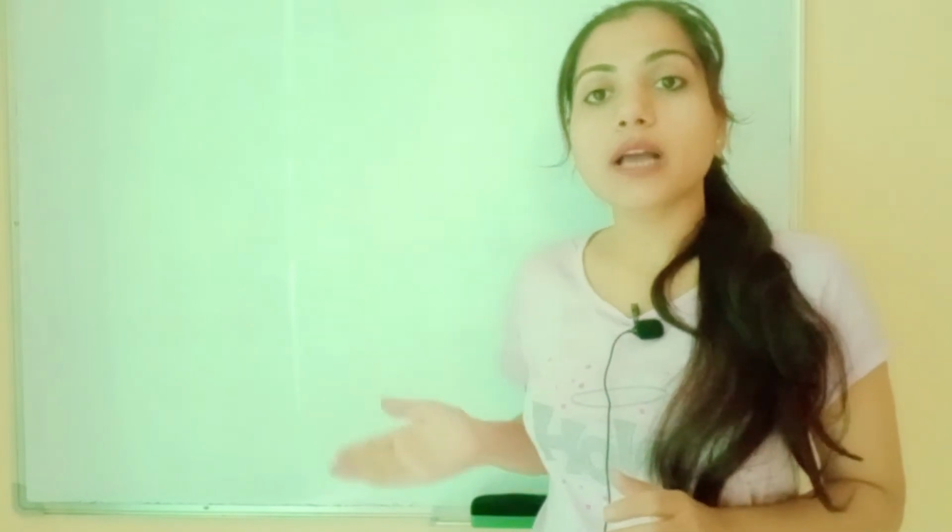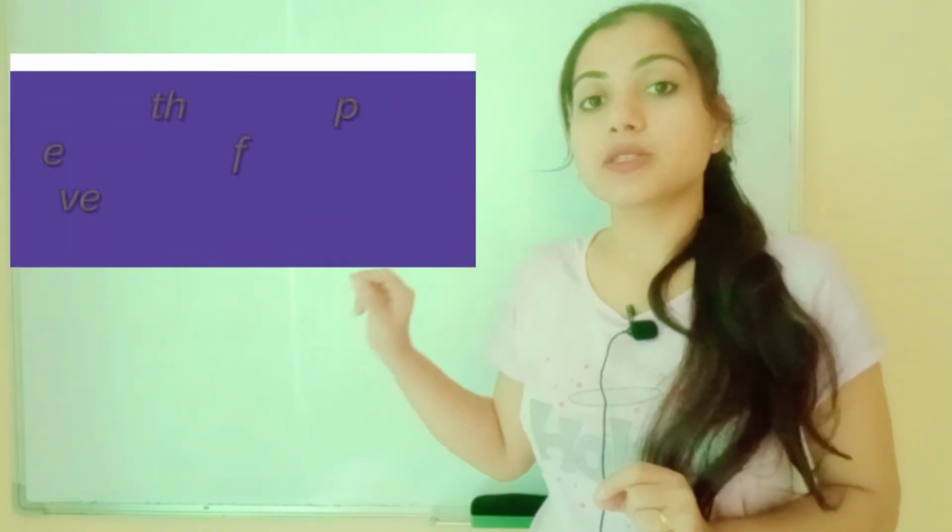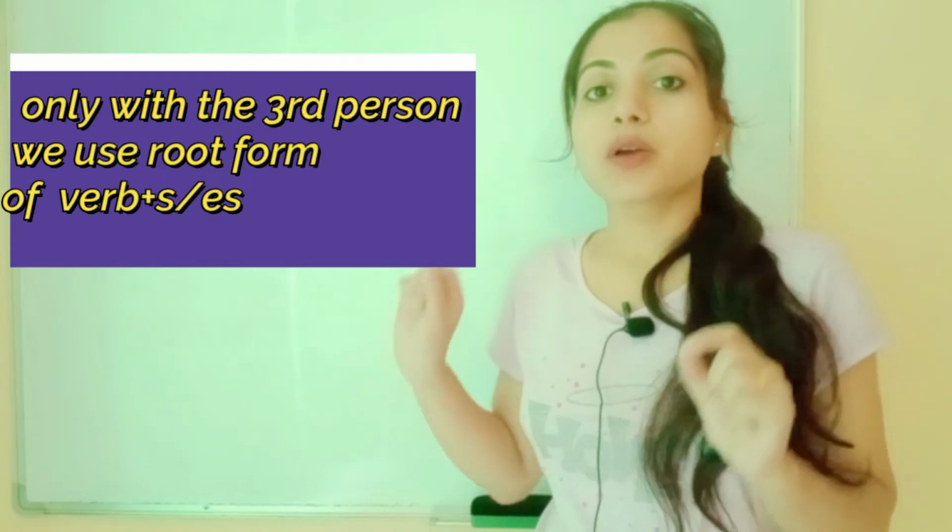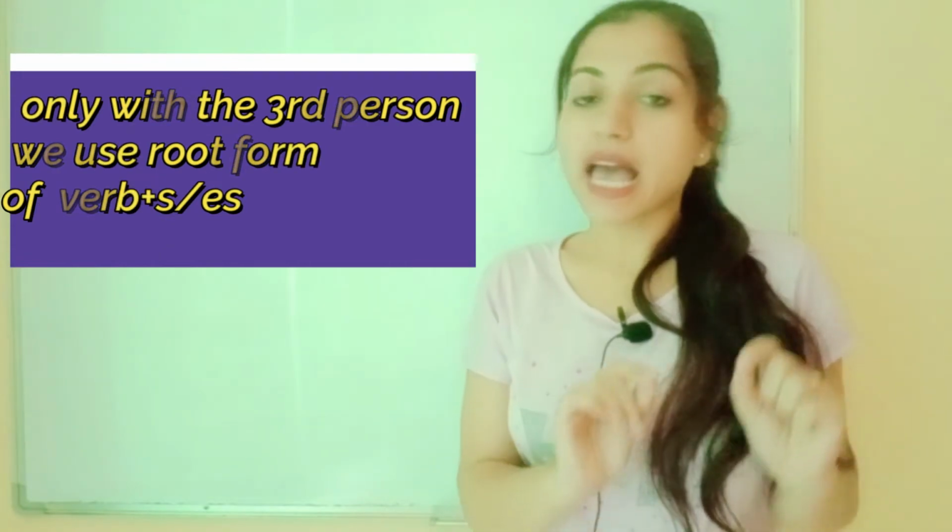What is the exceptional case? With all kinds of person, we use the root form or base form of the verb. But with only the third person singular, we use the root form of the verb plus s or es. Understood?